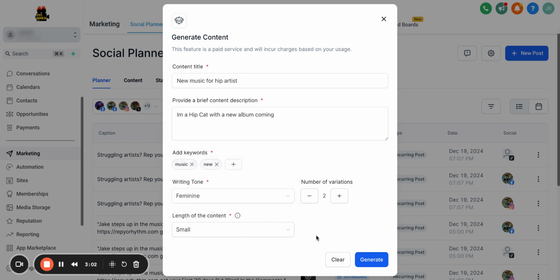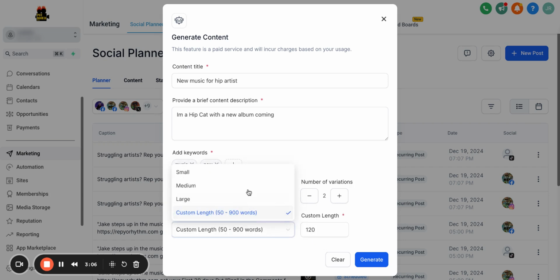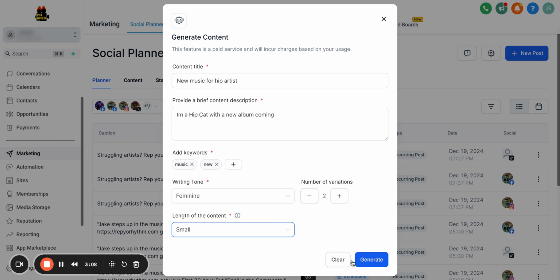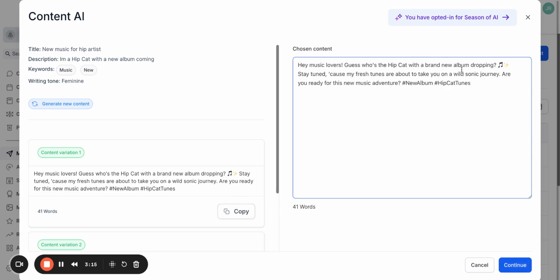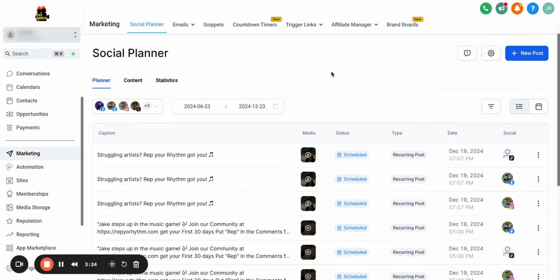All right, so check this out. Let's make this small, and we press generate. And there we go. "Hey, music lovers. Guess who?" Wow. And I add to it, just trying to give you the drift of what's going on here.